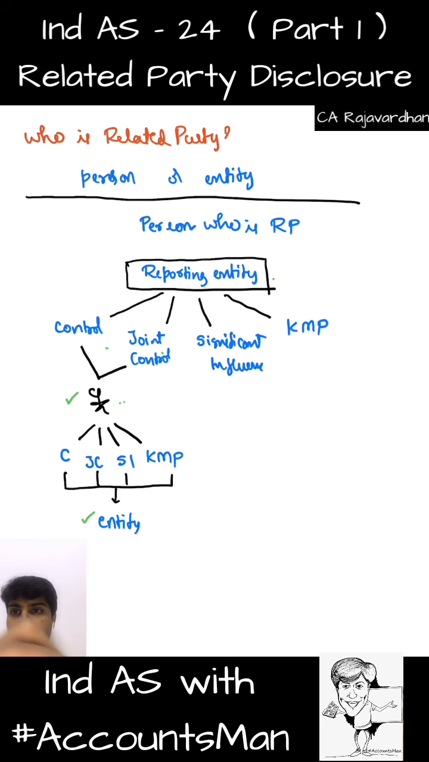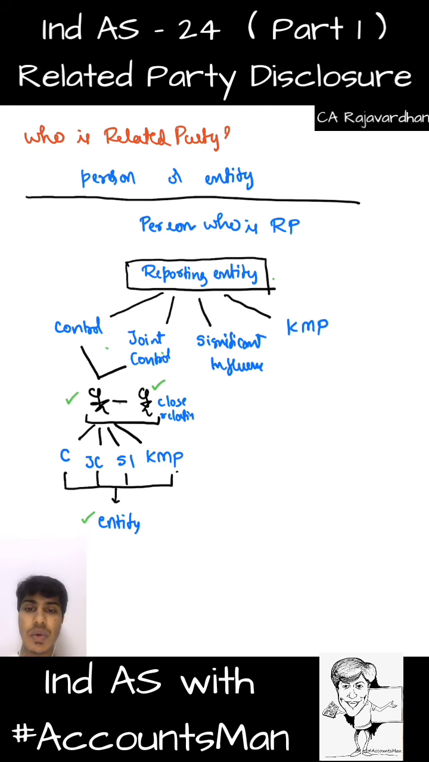Now the next point is, what if this person has a close relative? This person, a very close relative of our person who holds control or joint control, is also a related party. And if this close relative has control, joint control, significant influence or is a key management personnel in one more entity, that entity is also our related party.